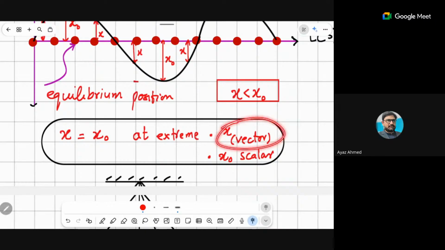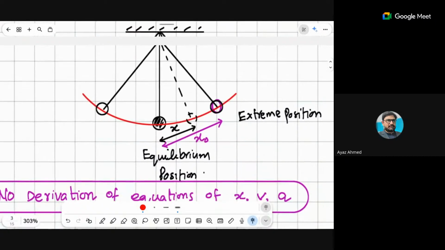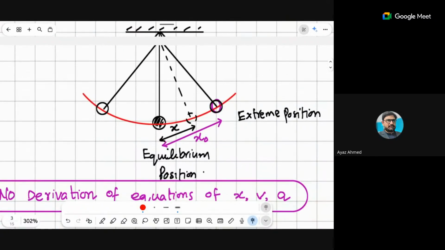But your displacement is a vector quantity. What is this displacement? This displacement is a vector quantity. Now for example, I have drawn this diagram for you. In this diagram, there is an object, a simple pendulum. For the simple pendulum I have selected two positions. These two positions are where the object is oscillating.